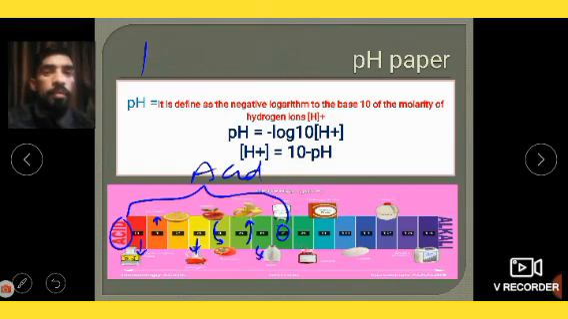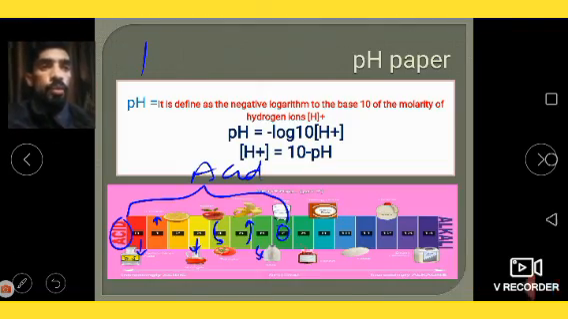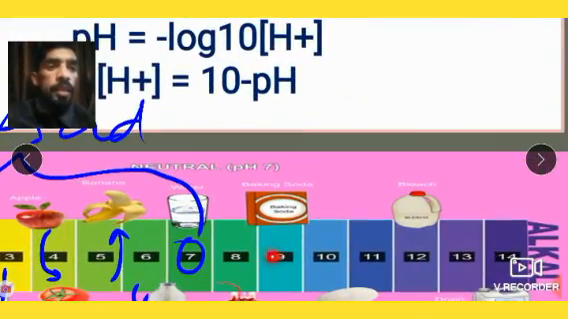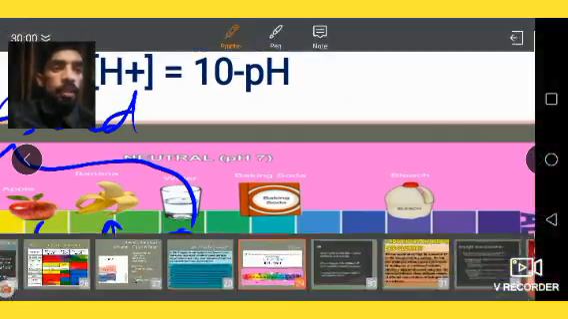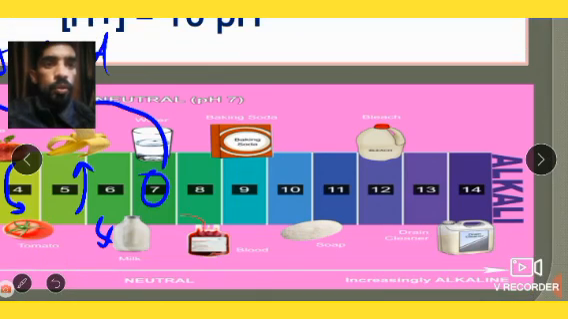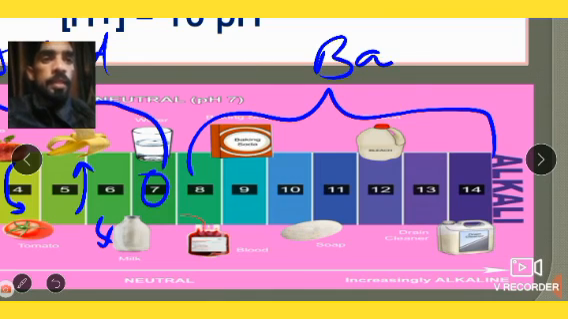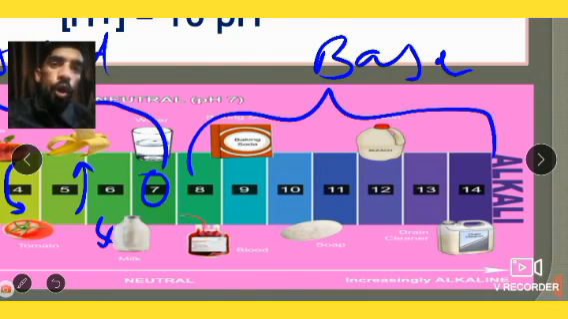Now if I talk about basic, let me adjust this once again. These, on this side, are basic in nature, or I can say alkali. The value 7 to 14 is base. Now what is the difference between base and alkali? All the bases with pH value 8 to 14 are known as basic, but all those bases which can dissolve in water are known as alkali.